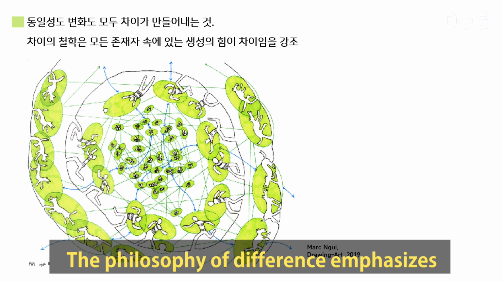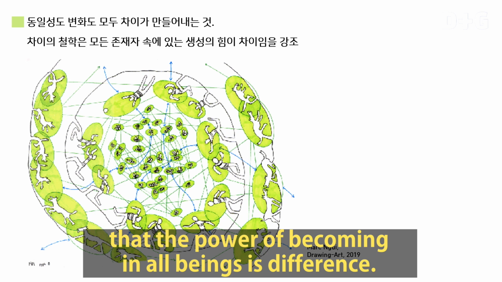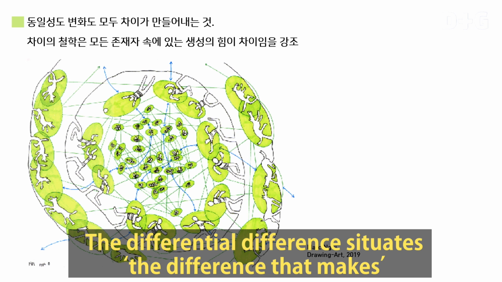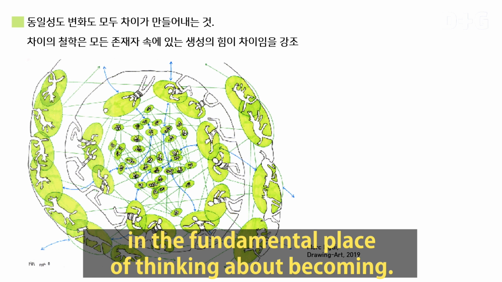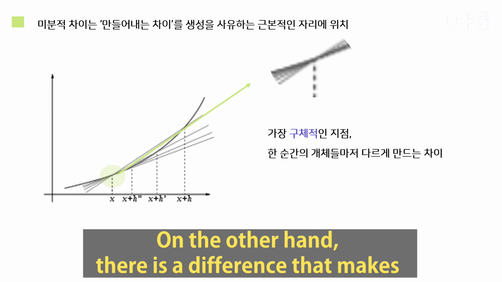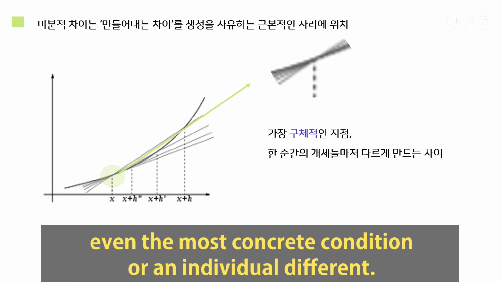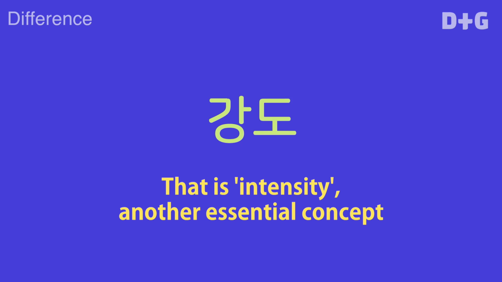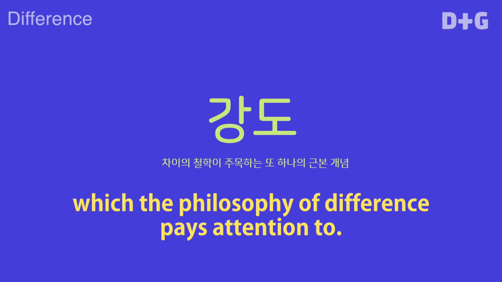The philosophy of difference emphasizes that the power of becoming in all beings is difference. The differential difference situates the difference that makes in the fundamental place of thinking about becoming. Thereby, difference becomes the most universal idea. On the other hand, there's a difference that makes even the most concrete condition or an individual different. That is intensity. Another essential concept to which the philosophy of difference pays attention.